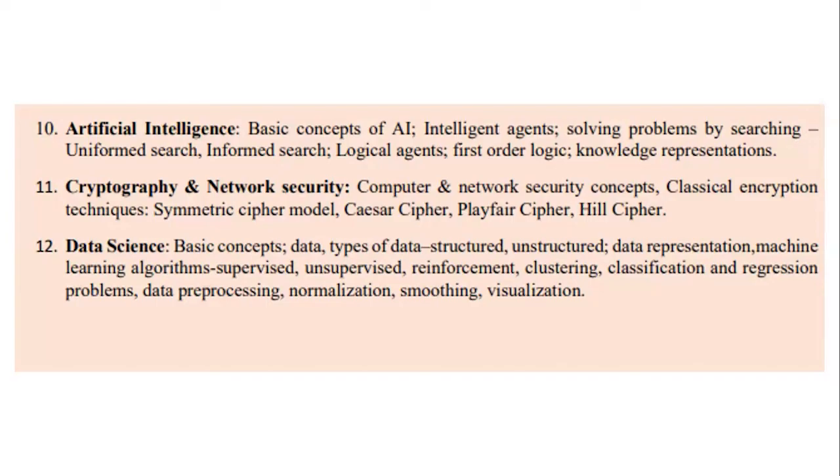So for the studying purpose, we are planning to divide all these 12 topics into 4 quadrants, out of which each quadrant will have 3 questions. So while preparing, if you divide into these quadrants, it will be easy for you to brush up. It will be easy for you to revise all the topics efficiently.